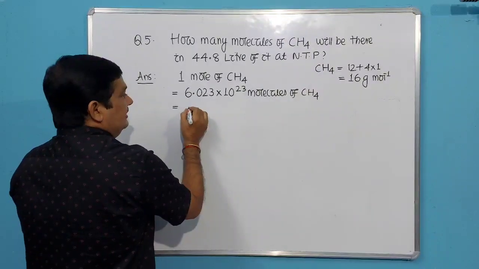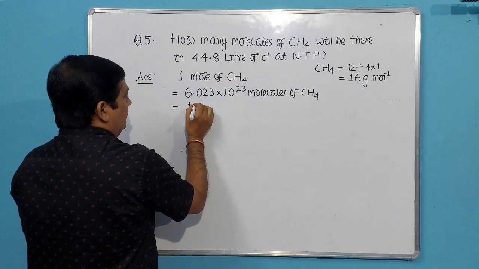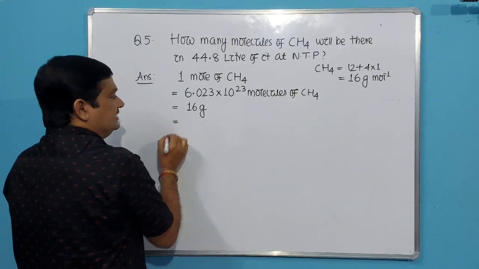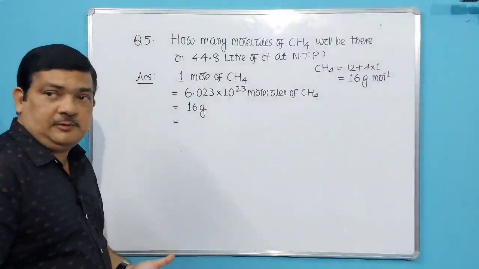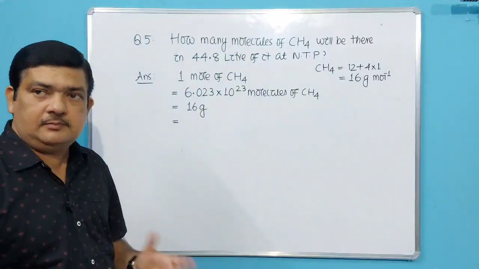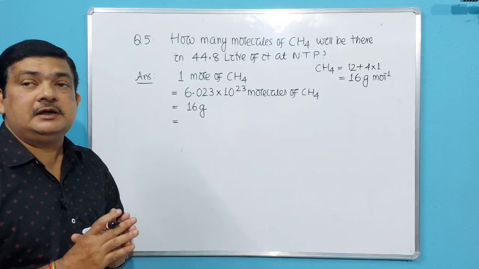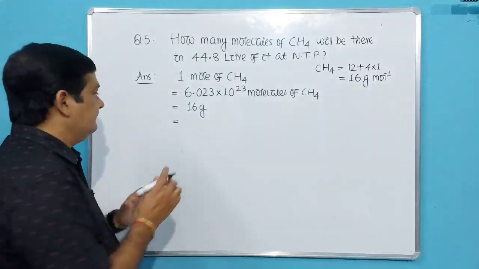First let us say regarding mass. So what will be the mass of 1 mole of methane? 16 gram. Then volume, methane is a gas. How much volume will it occupy? Now molar volume. Volume occupied by 1 mole of gas is called molar volume. What is that? 22.4 liter.